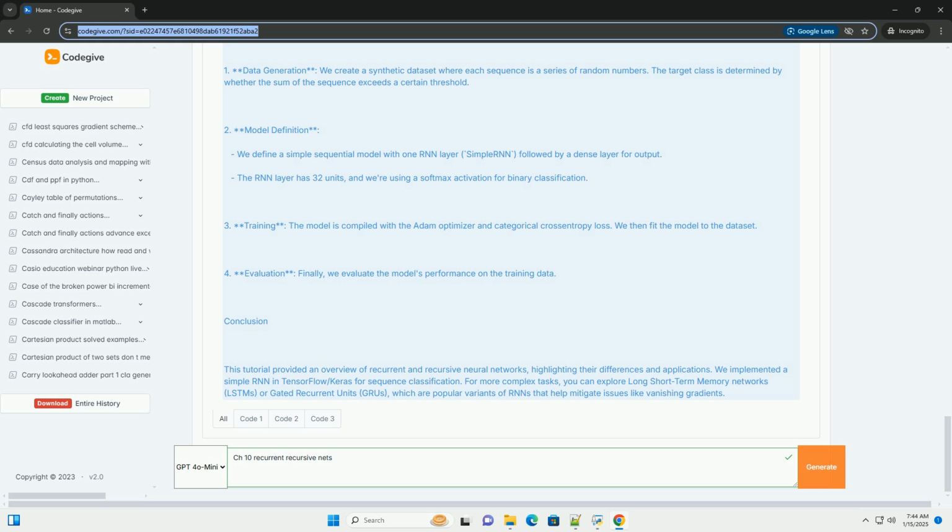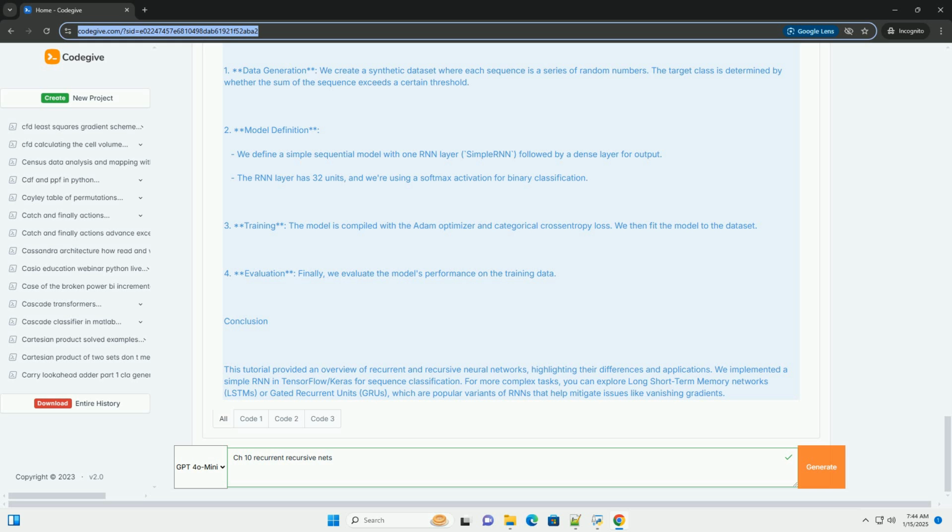Code example. We'll implement a simple RNN using TensorFlow/Keras for a sequence classification task. Let's assume we want to classify sequences of numbers. Setting up the environment. Make sure to install TensorFlow if you haven't already. Code. Explanation of the code.